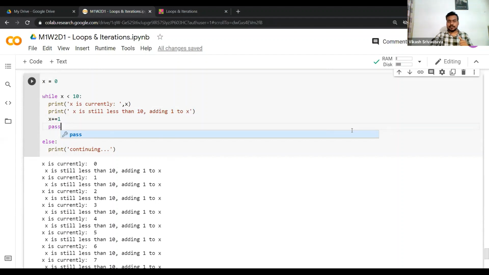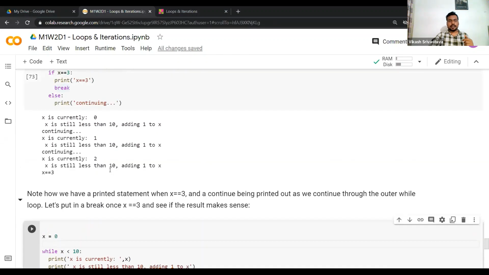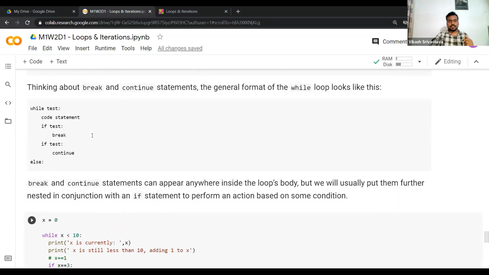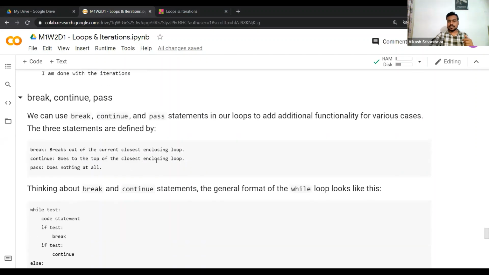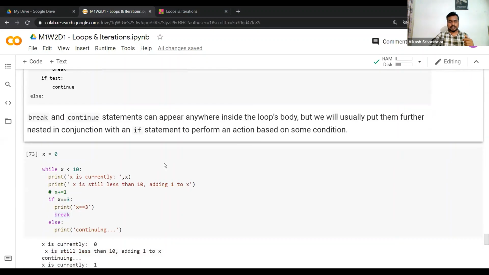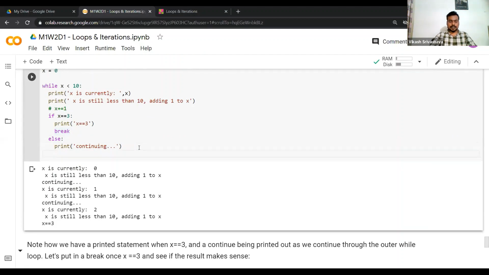Right, so Himanshu is correct. If we want to have an empty loop, we can use it. Something like that. Continue will take you to the closest enclosing loop. In this case we saw an example, right? So here I had written continue.